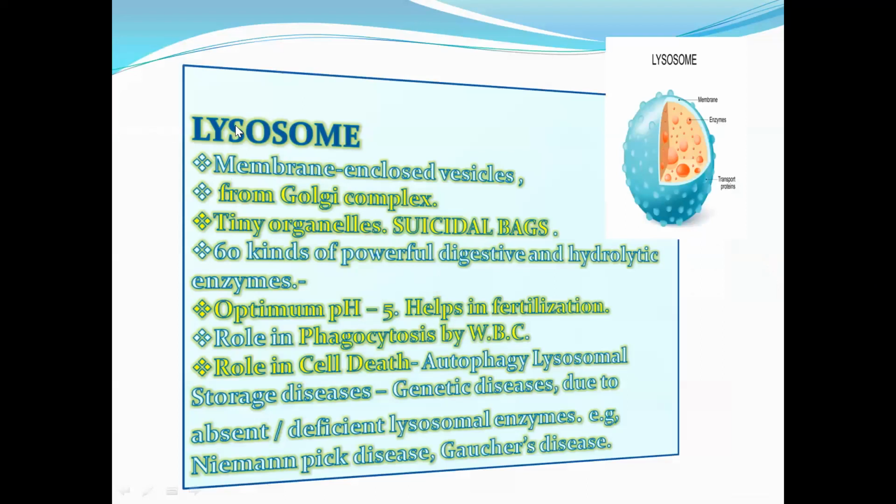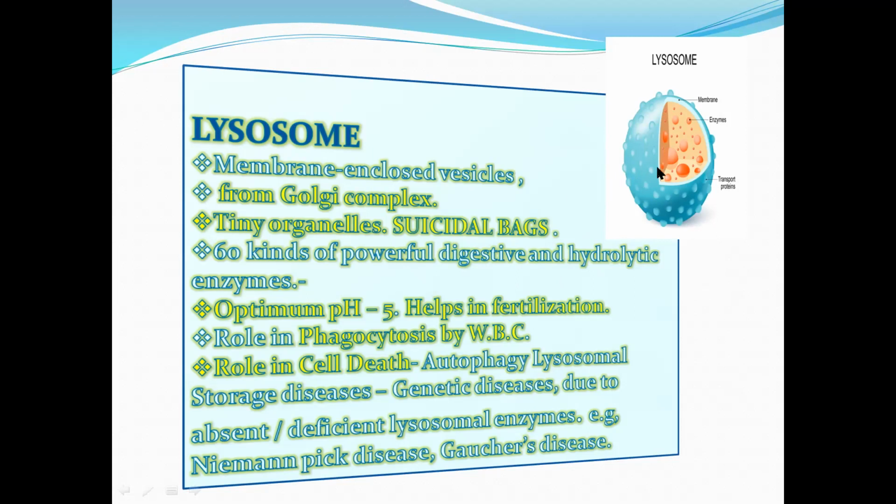In the first slide, I have discussed the lysosome. It is a single membrane structure, and different types of vesicles are present inside it. These vesicles contain hydrolytic enzymes, and the optimum pH of these acidic enzymes is 5. Since this layer is a single layer, in some circumstances these acidic enzymes are released inside the cytoplasm of the cell.